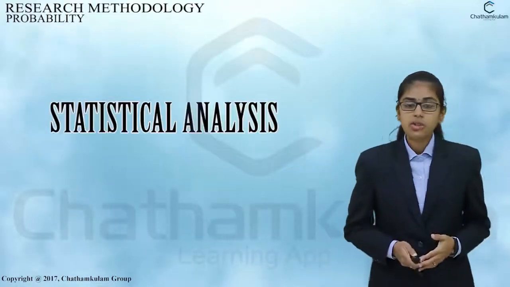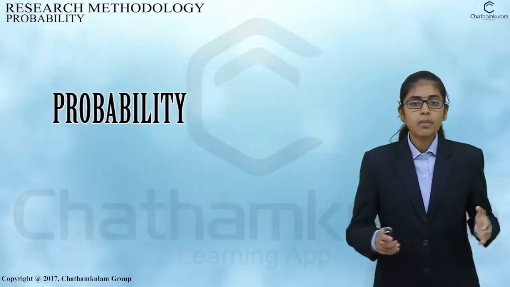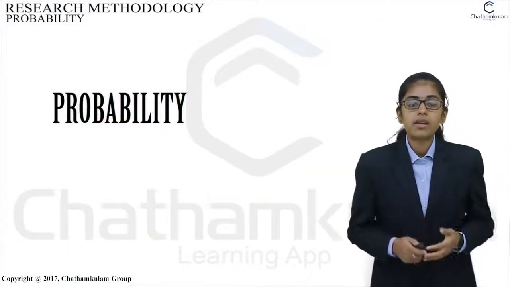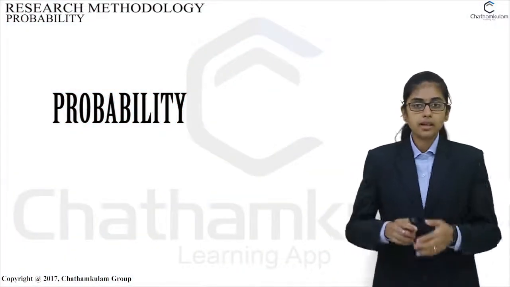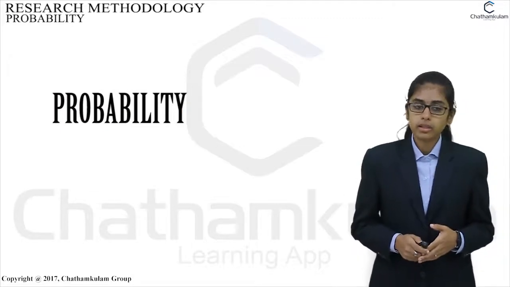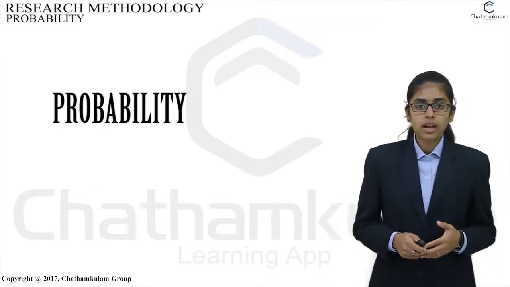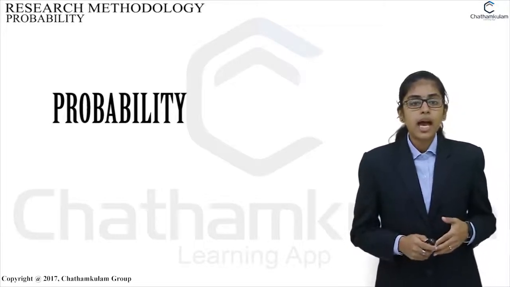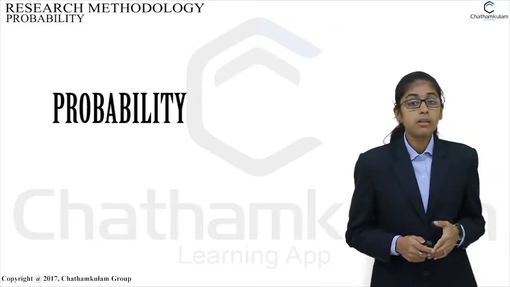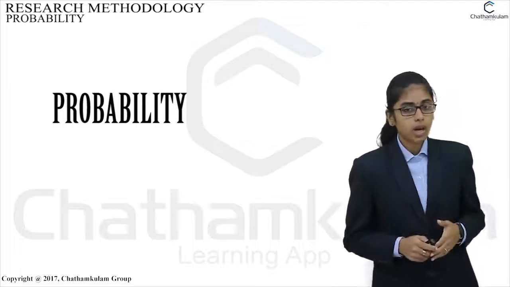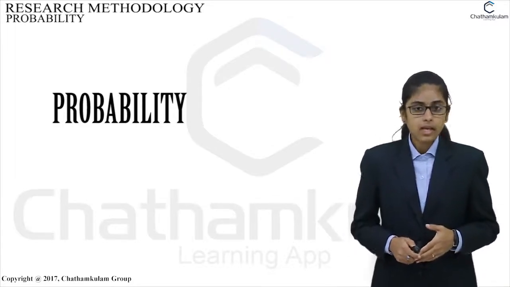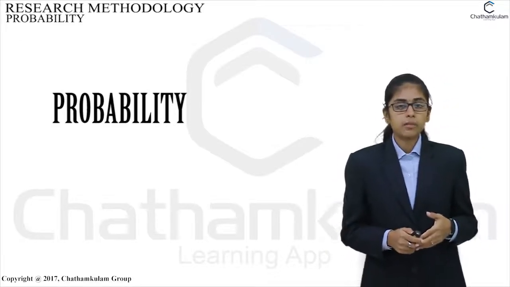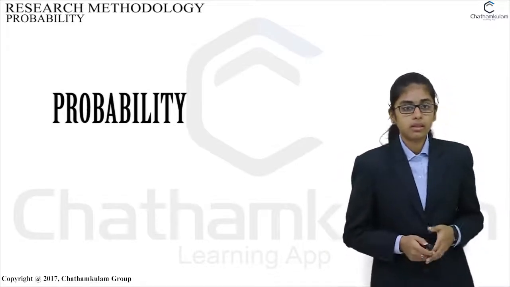Module 3, Statistical Analysis. Probability. If an experiment is repeated under essentially homogeneous and similar conditions, two possible conclusions can be arrived at. They are: the results are unique and the outcome can be predicted, or the result is not unique but may be one of several possible outcomes. In this context, it is better to understand various terms pertaining to probability before examining the probability theory.